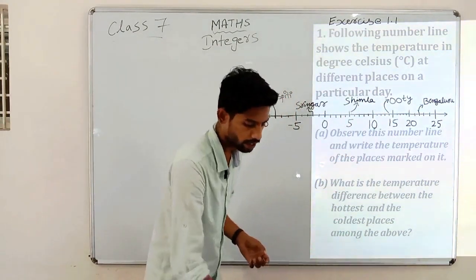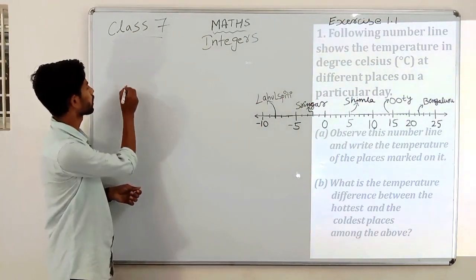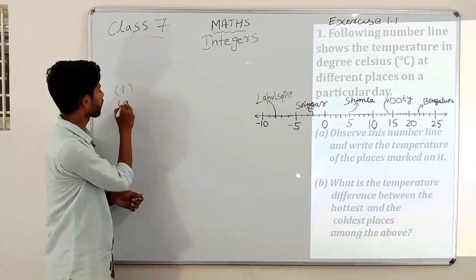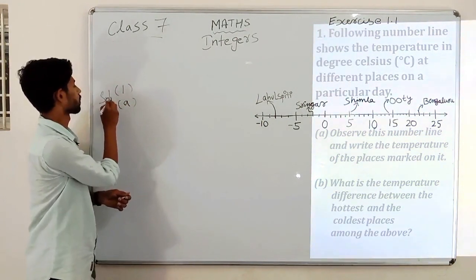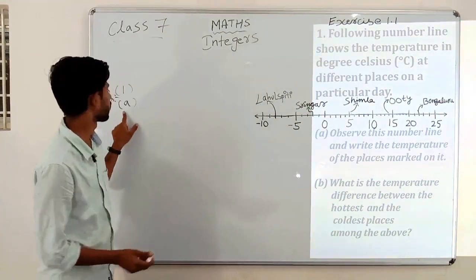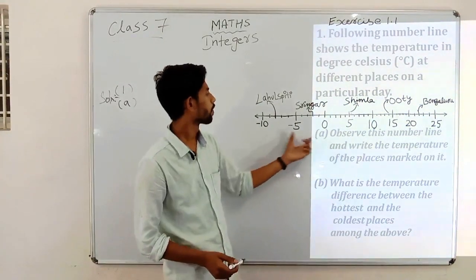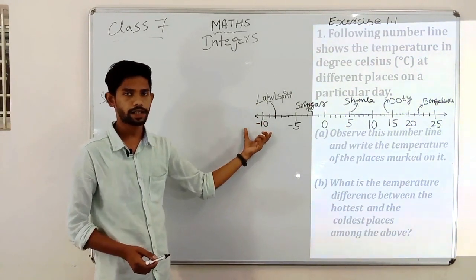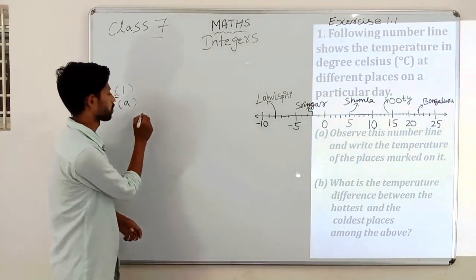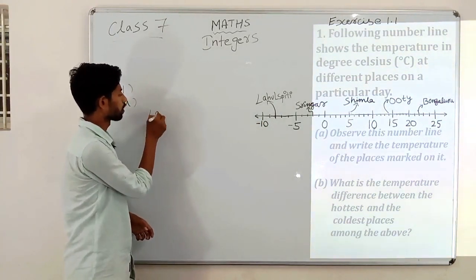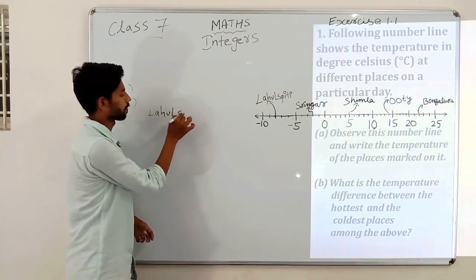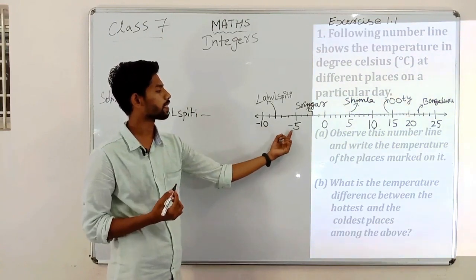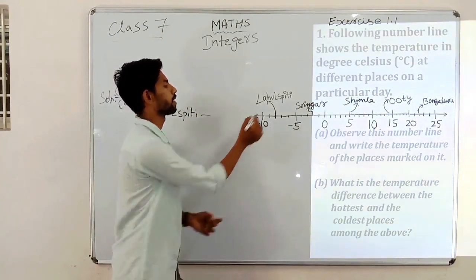Now we'll look into the solution of the first question, that is A. Look here, in this we are taking place names from the negative side. First we have Lahul Spiti, at which temperature? -5, -6, -7, -8.